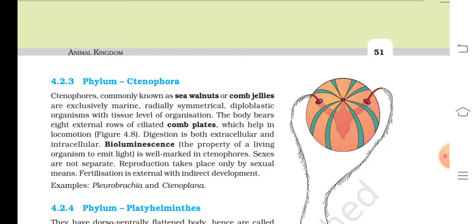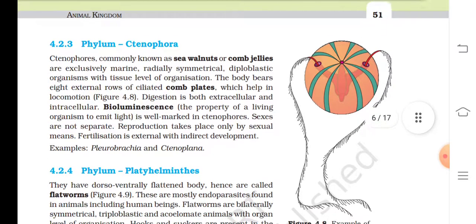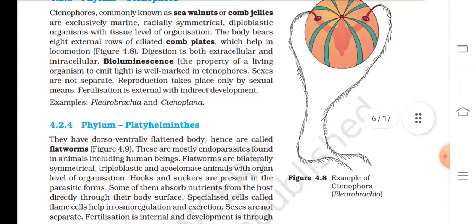4.2.3 Phylum Ctenophora. Ctenophores, commonly known as sea walnuts or comb jellies, are exclusively marine, radially symmetrical, diploblastic organisms with tissue level of organization. The body bears 8 external rows of ciliated comb plates which help in locomotion, Figure 4.8.